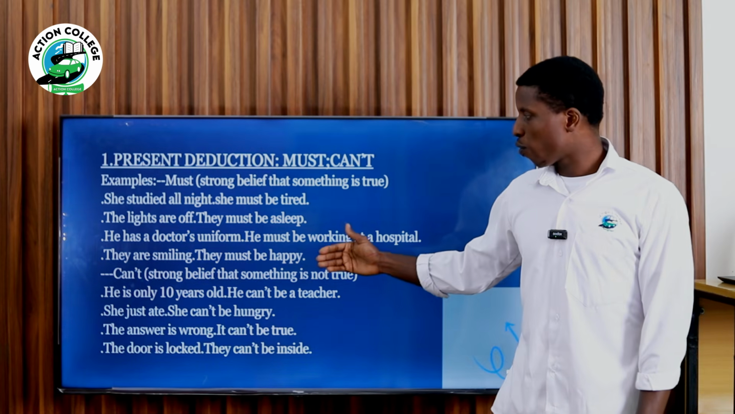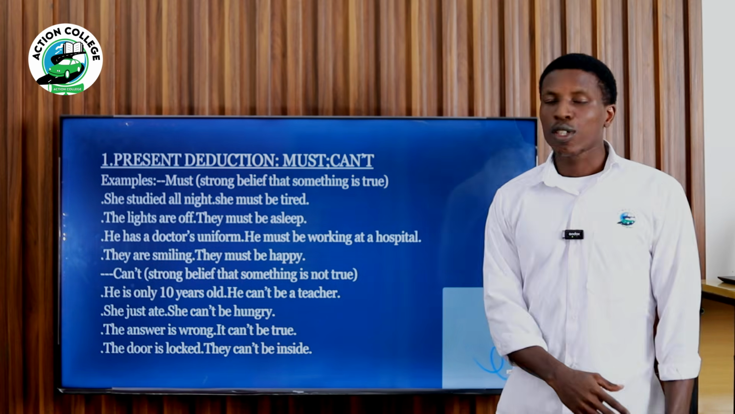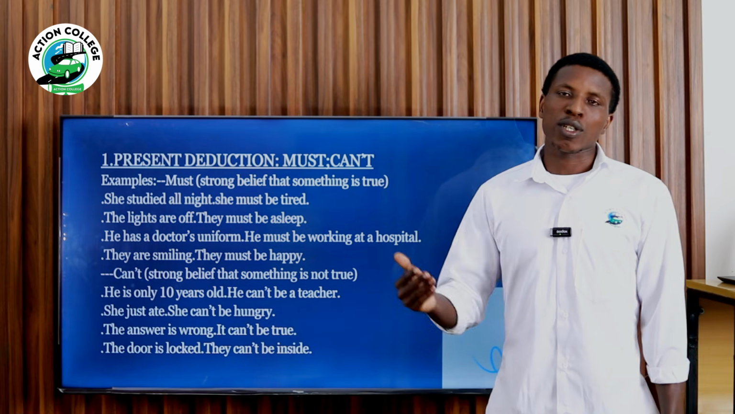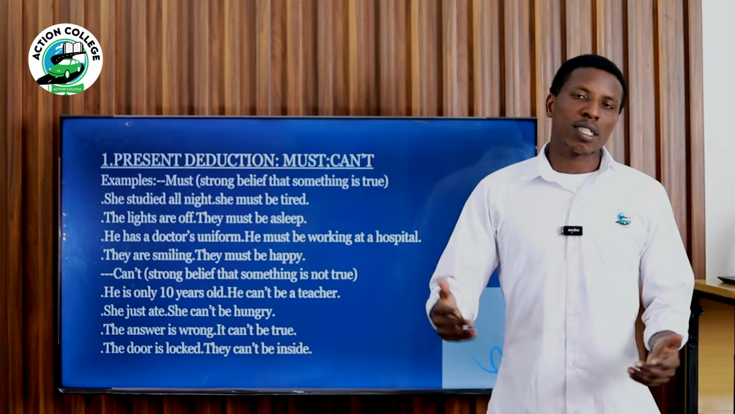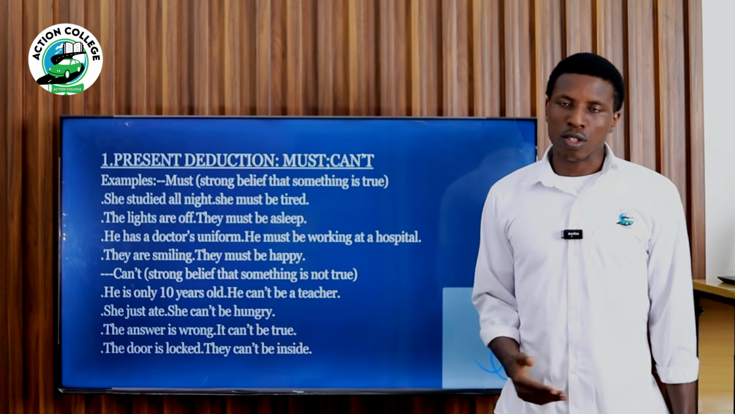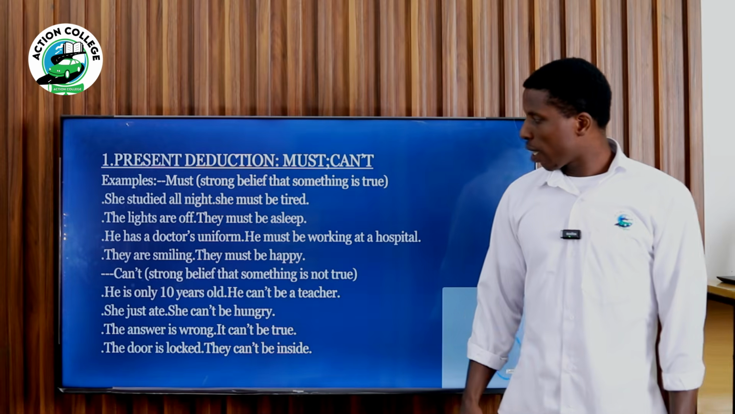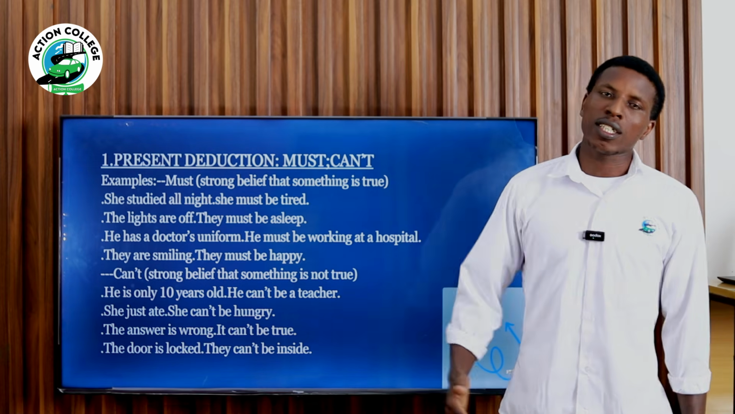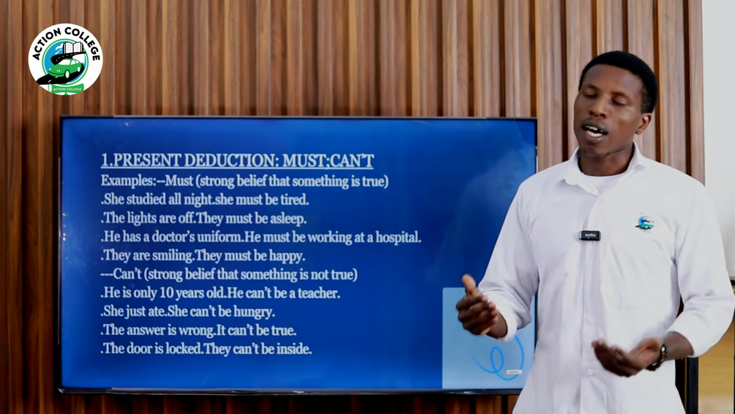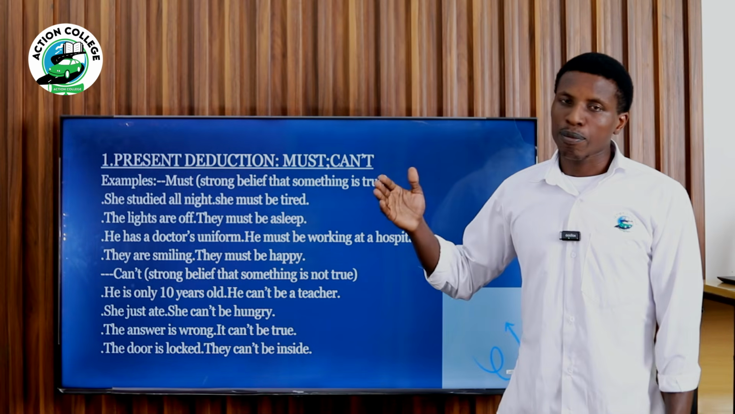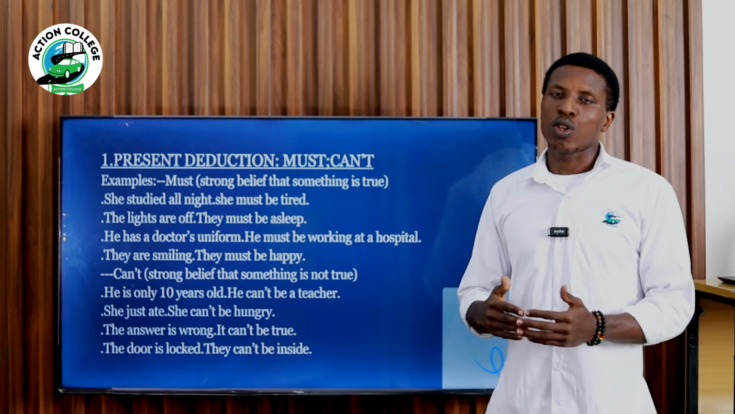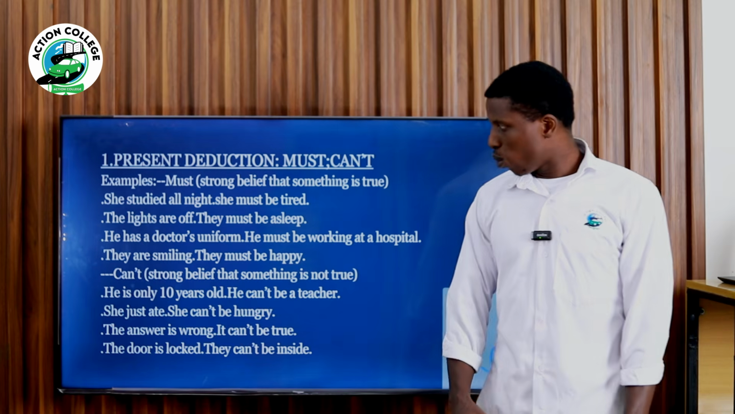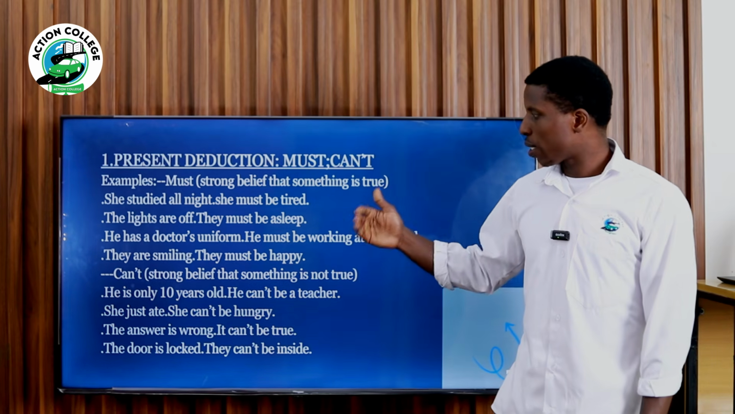He has a doctor's uniform. He must be working at a hospital. Someone is in a doctor's uniform, so what you think quickly is that this person is working at a hospital, of course, as a doctor. They are smiling. They must be happy. Someone who's smiling, so quickly you think that this person is happy. So that's present deduction for strong certainty. Let's go to can't for impossibility.